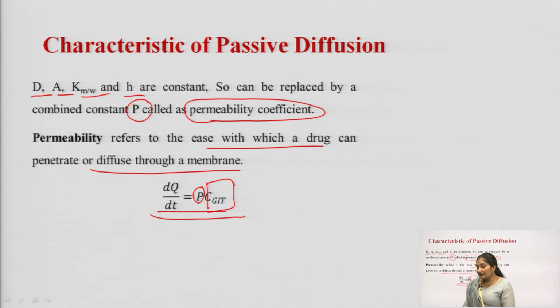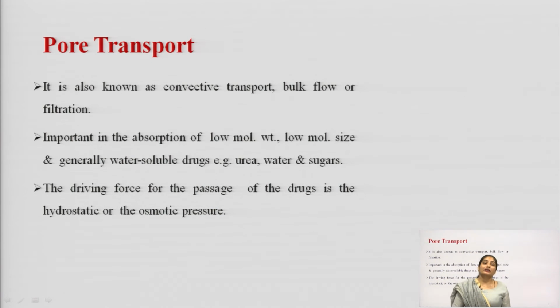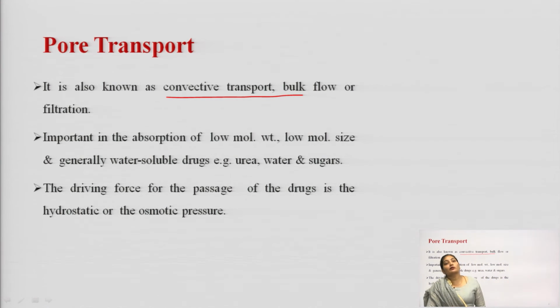The next mechanism involved in transcellular transport is pore transport. Now, what is this pore transport? This pore transport is also known as convective transport, or it can also be called bulk flow or filtration.